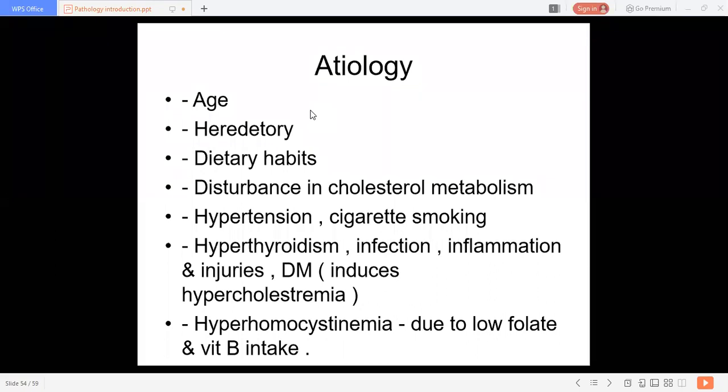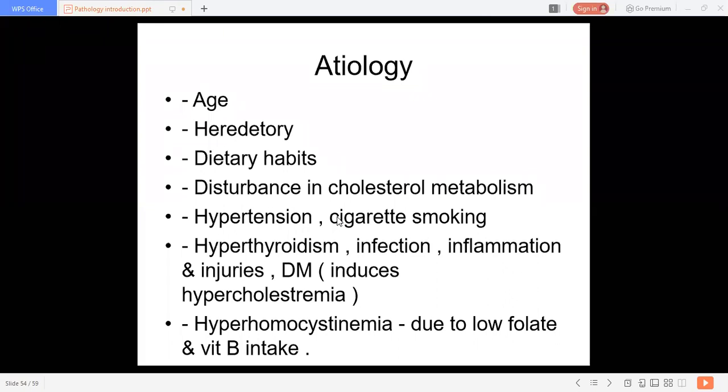What is cor pulmonale? Right heart failure, associated with pulmonary causes. So this hypertension plays an important role in atherosclerosis. Then cigarette smoking is also injurious to health, more injurious than alcohol, because toxins get absorbed in the intima.